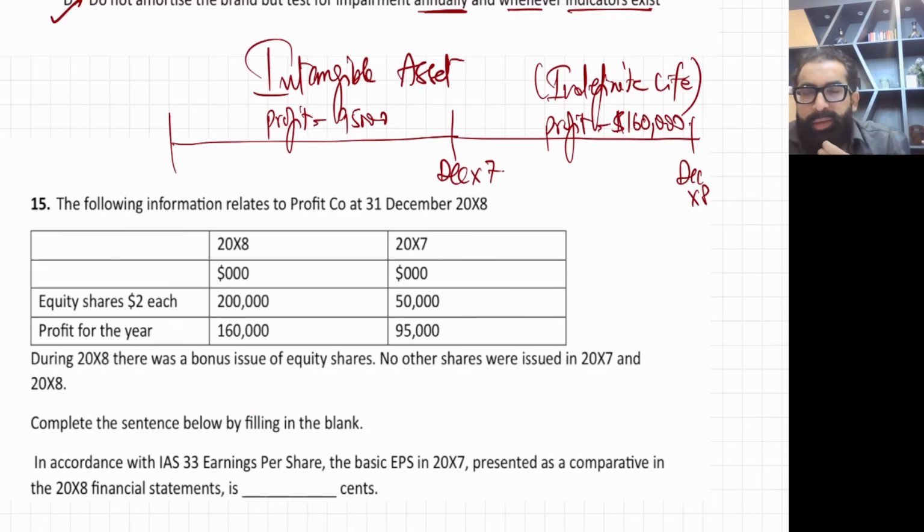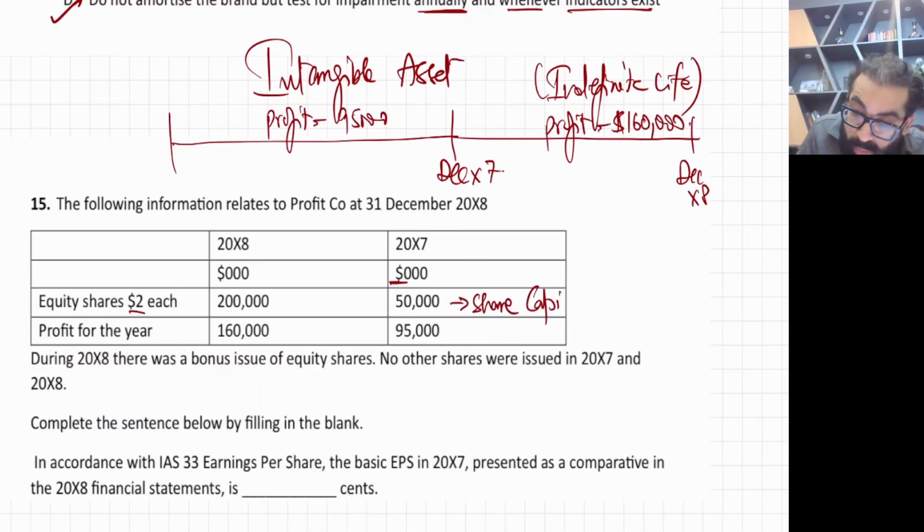Now calculate the number of shares. Equity shares at the rate of $2, and this is also in dollars. So this is the share capital. Listen, student, this is the biggest trap. Always listen, pause the class. Always recognize whether, in the question, share capital is given or number of shares is given.